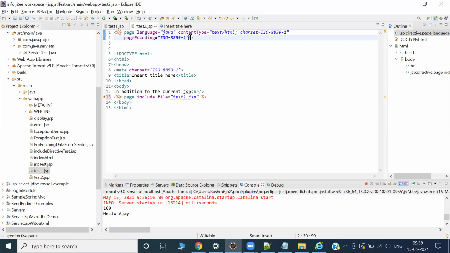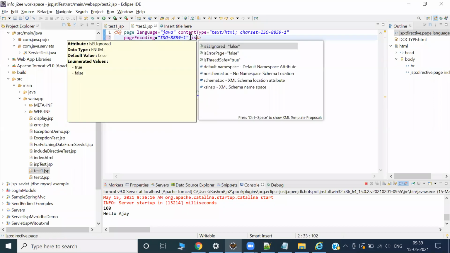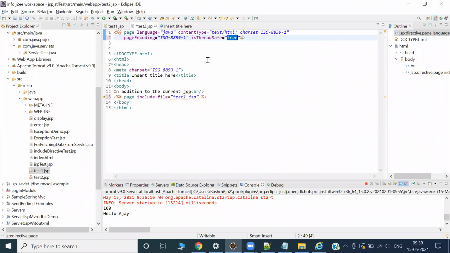Suppose you want to use errorPage, isELIgnored, isThreadSafe, you can use them if it is really required. Otherwise, why unnecessarily keep including these components? There is no problem, but it is unnecessary. If there is no use, why would I include all these things?